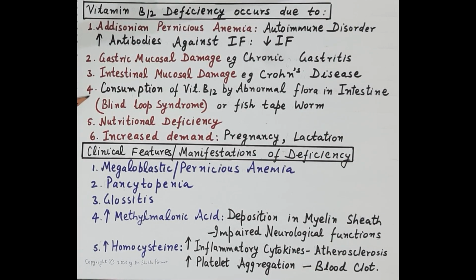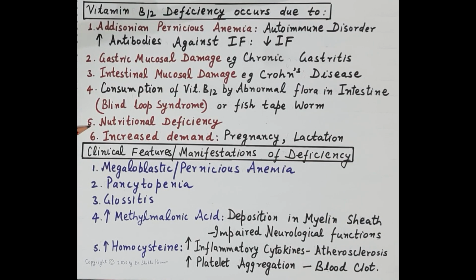Another cause can be consumption of vitamin B12 by abnormal flora in the intestine, for example, in the blind loop syndrome. Blind loop syndrome is a syndrome in which the abnormal flora in the intestine consumes vitamin B12, and therefore there is deficiency of vitamin B12.